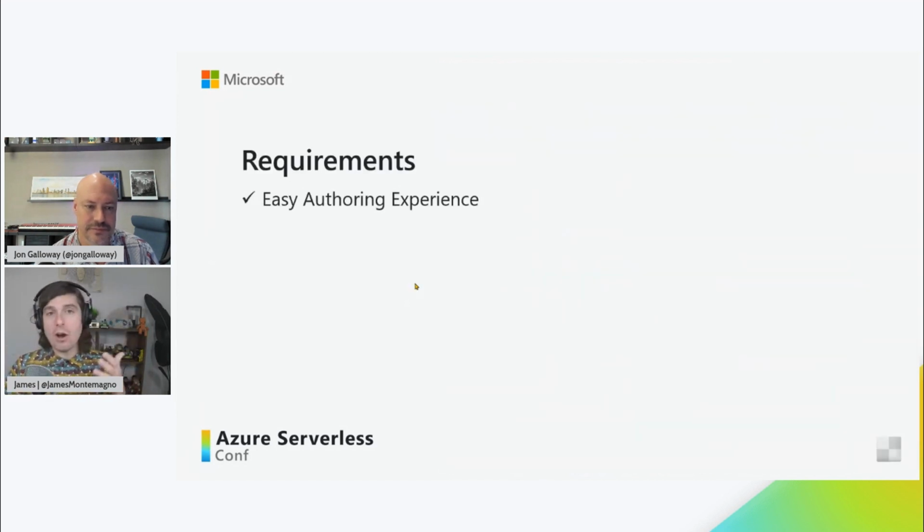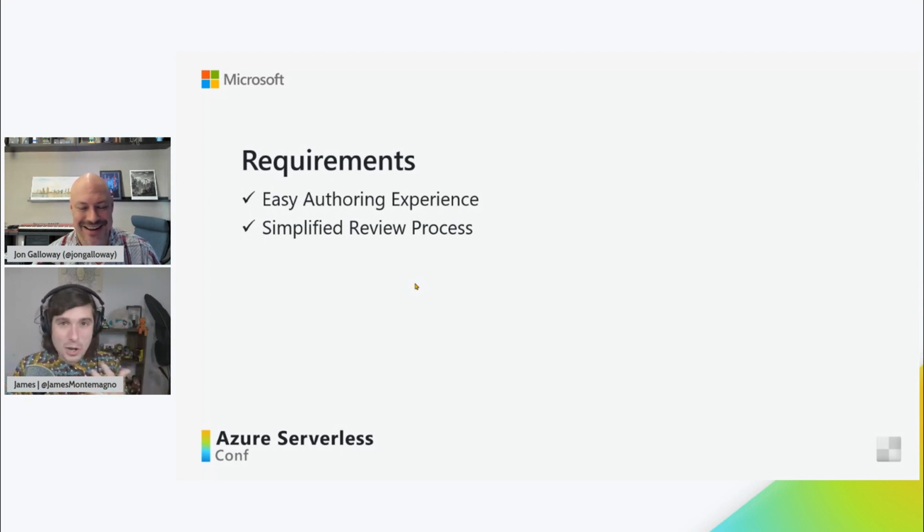We want an easy authoring experience. We don't want people to have to log into a system and write a bunch of HTML or different things. We want them to write in a language they feel familiar with when it comes to blogging. And we want the review process to be easy. If you've ever used a CMS, you can't leave comments. You can't do suggestions, right? We're engineers. We want to do the things that we're doing in GitHub or on DevOps or wherever we're coding. And this is a big deal with these .NET blogs.